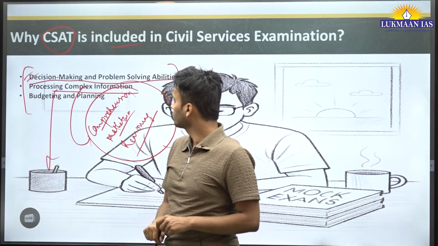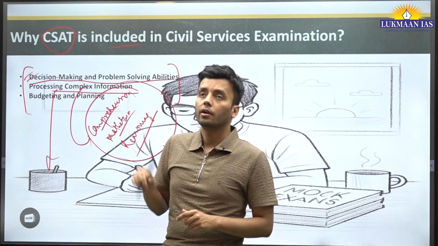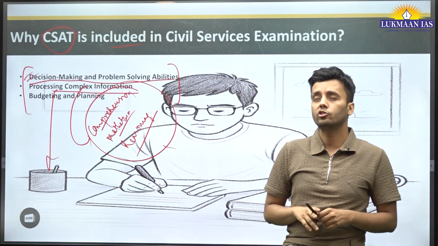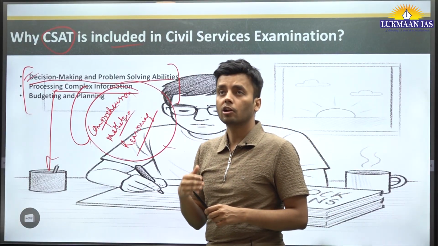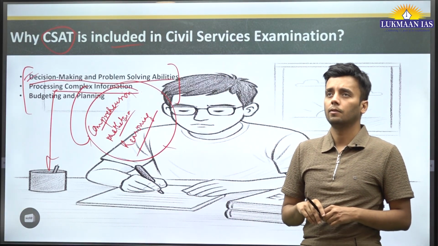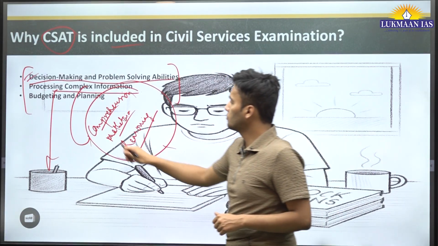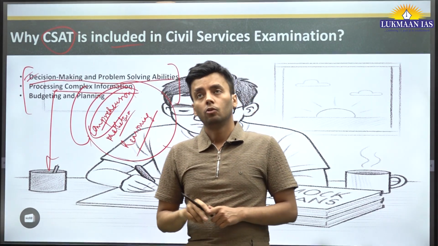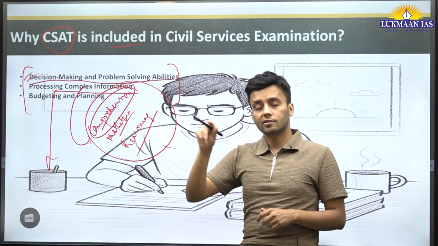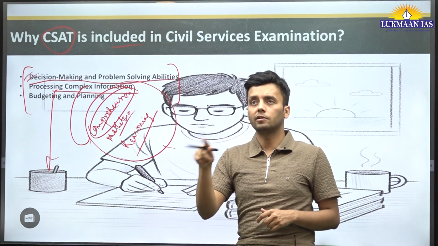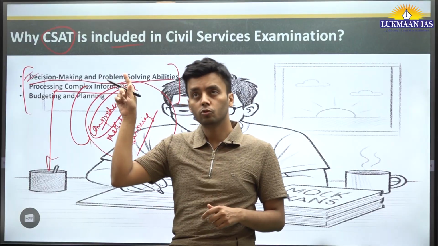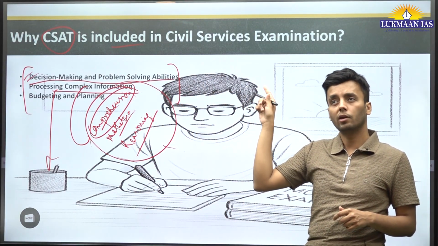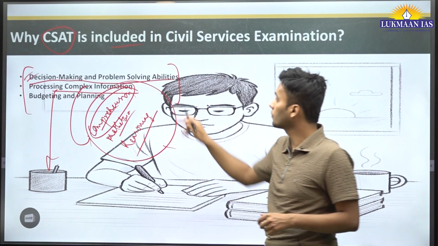You will be given some legal text, long text documents which you have to read and come to a conclusion. So this comprehension prepares you for that. Though it is just a qualifying paper, its preparation makes you a better citizen and a better administrator in future. Its result you will be seeing later when you become an administrator. That is the importance of the CSAT paper.